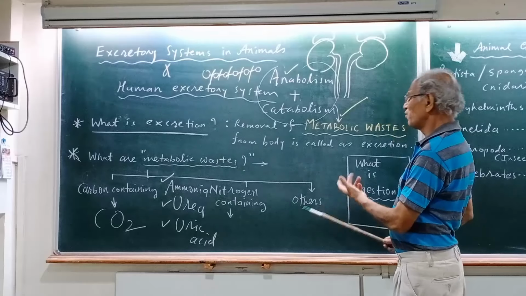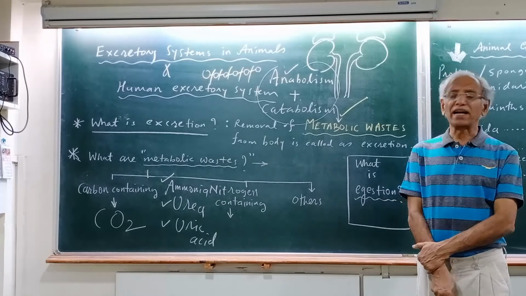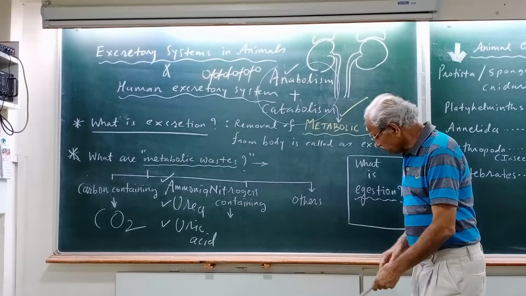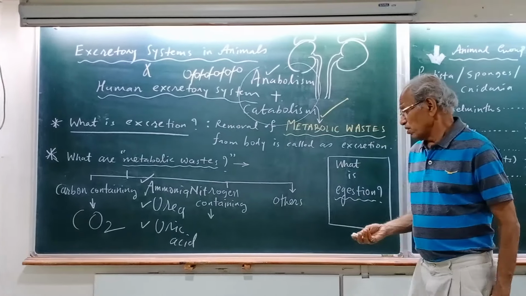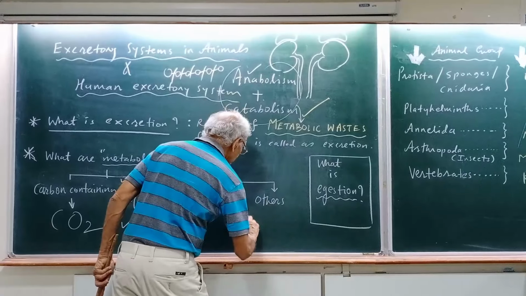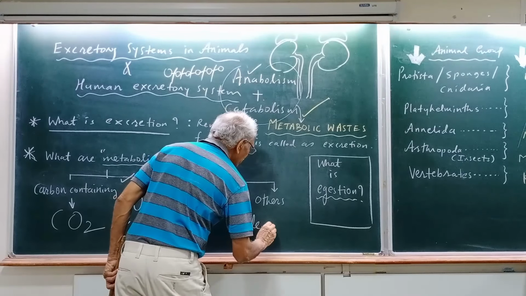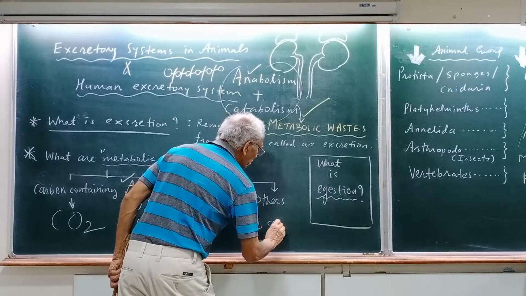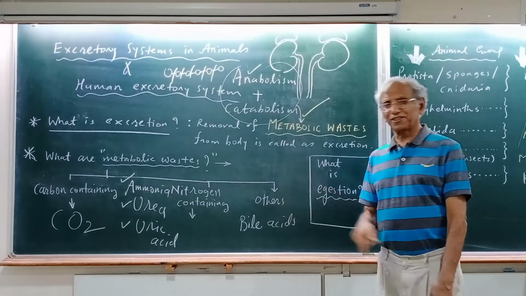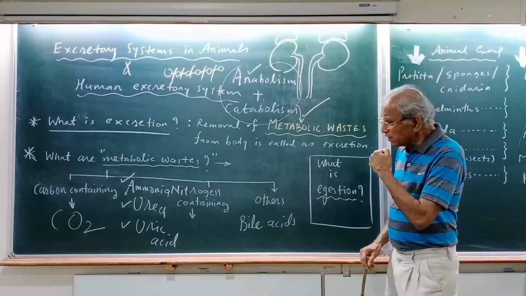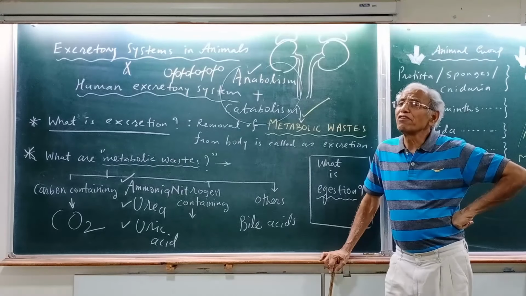When I say others, what do I mean by that? There are certain things like bile acids. Bile is a very fantastic material. Bile has bile salts and bile acids. Bile salts are good, they are not a waste.